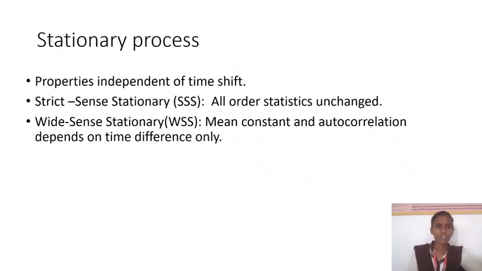The next concept is the stationary process. Its properties are independent of time shift. Next is strict sense stationary, also represented as SSS, in which all order statistics are unchanged. Next is wide sense stationary, also represented as WSS, in which the mean is constant and the autocorrelation depends on the time difference only. In wide sense stationary, we have to prove that the mean is constant and the autocorrelation function depends on time difference only.